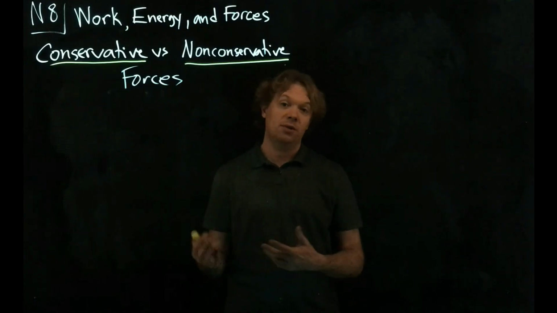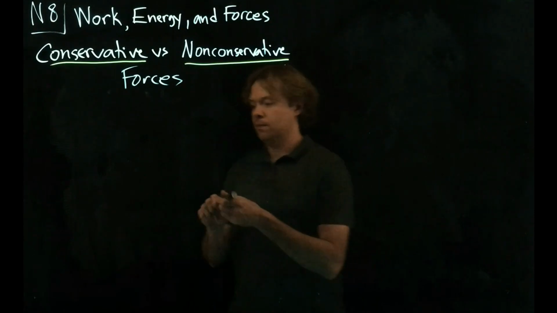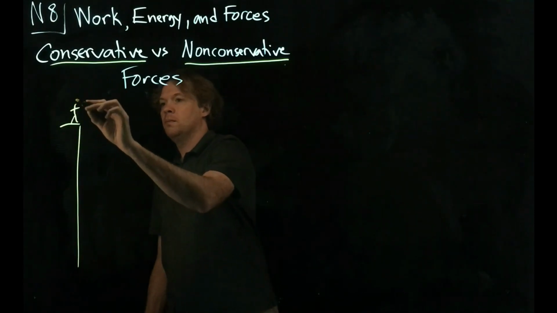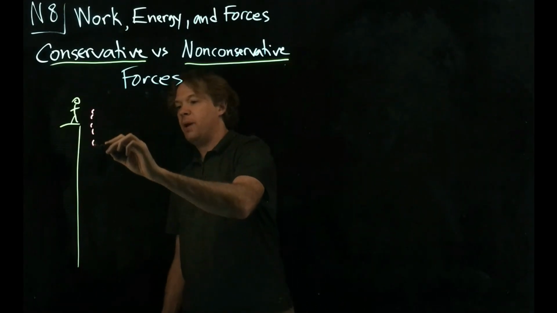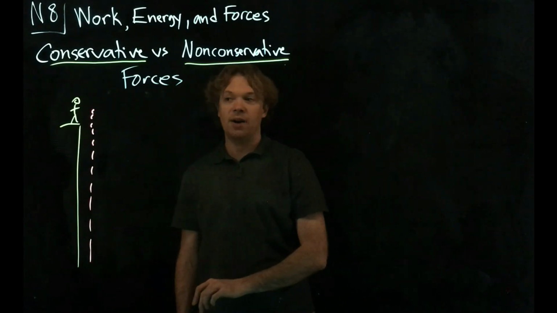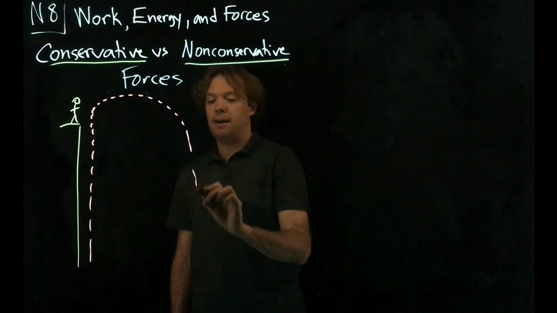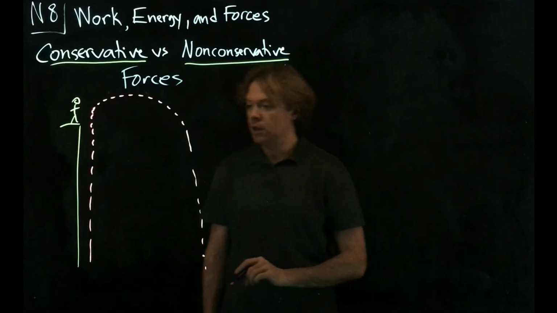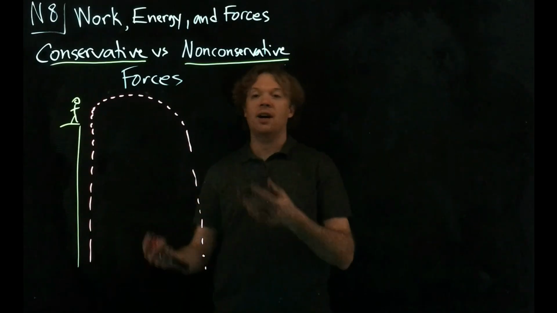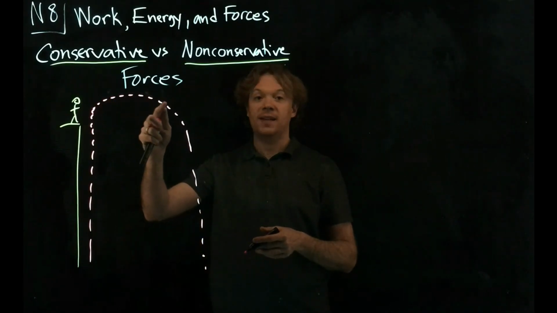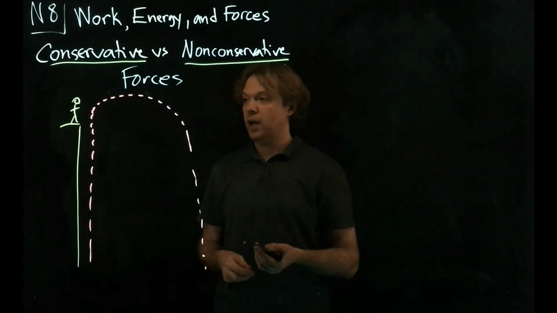First, let's consider the force of gravity, and I'm going to draw a little picture of somebody throwing a ball off a building. If they simply drop this ball, the ball will have a path like that and fall down to the ground. Whereas if they throw it upwards at an angle, the ball will do something like that and then land. So the force of gravity acting on this ball is going to be the same no matter how they throw it, right? They throw it up here, the force of gravity will be exactly the same the entire way. They drop it, force of gravity will be exactly the same the entire way.